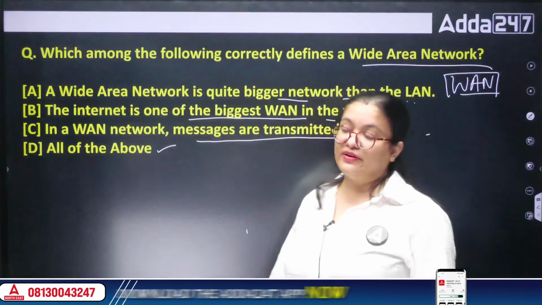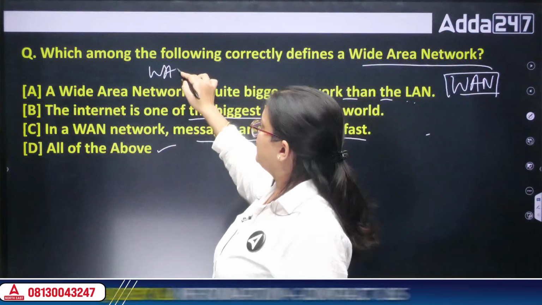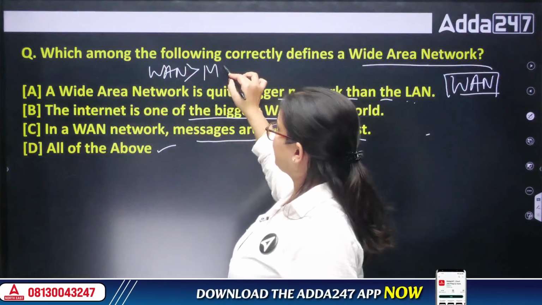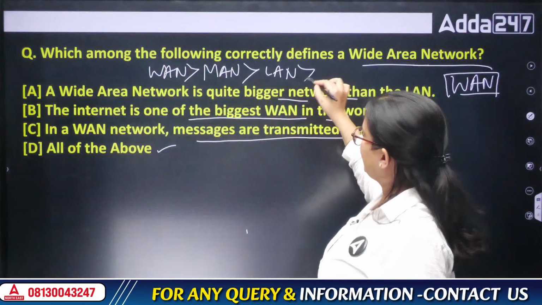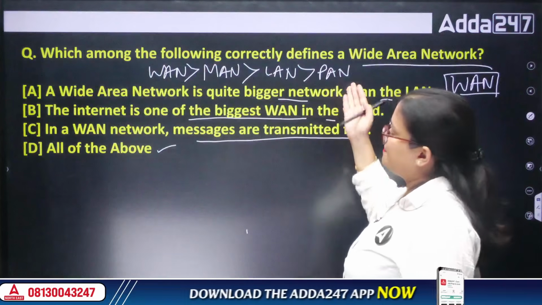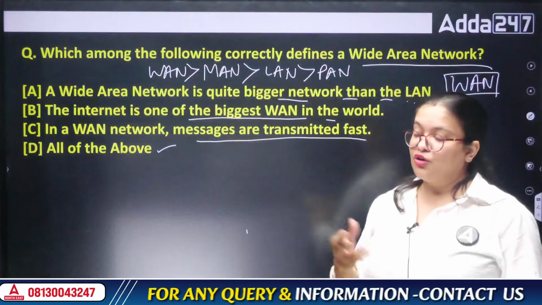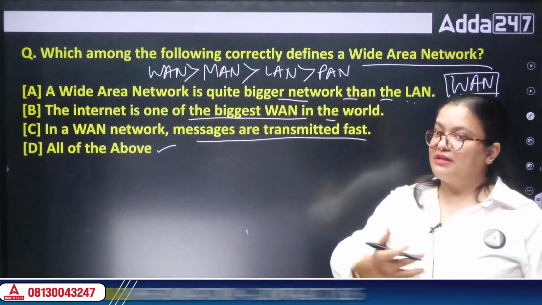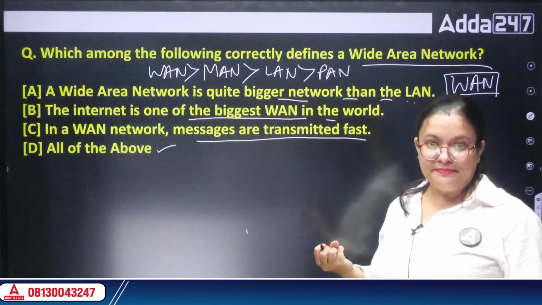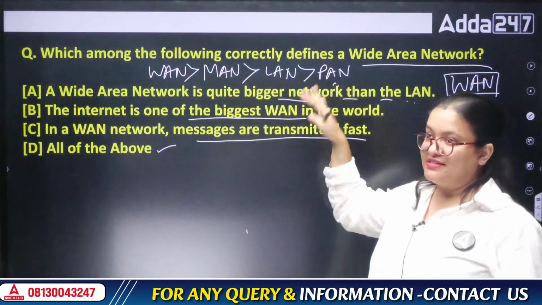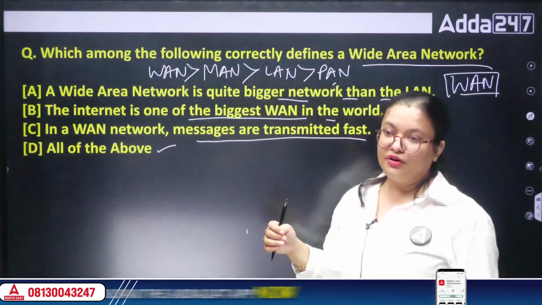So what will be the answer when we talk about a WAN connection? WAN is the largest, and after this is the MAN connection, metropolitan area network, then the local area network, and the last is PAN. The range of a PAN is very short. Like, I have recently got a Wi-Fi connection which is limited to my home. If I travel far from my home, then the connection will be dim. So this is the smallest, with a range of around 1 kilometer. LAN is around 1 to 5 or 10 kilometers.